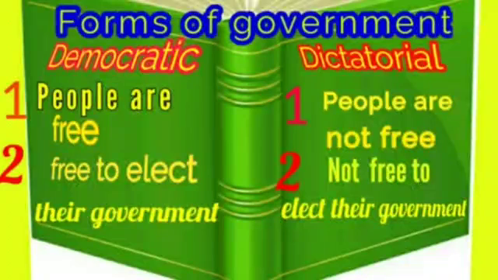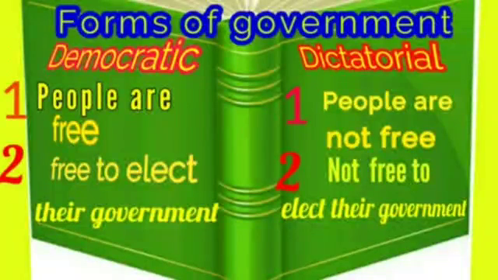Who gives powers to the government to make and implement laws? In a democracy, it is the people who elect their representatives to rule on their behalf. A democratic form of government is always responsible to the people. It is a government of the people, by the people, and for the people.